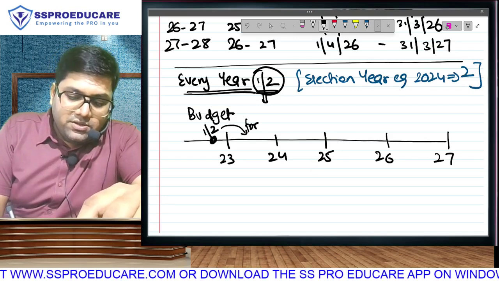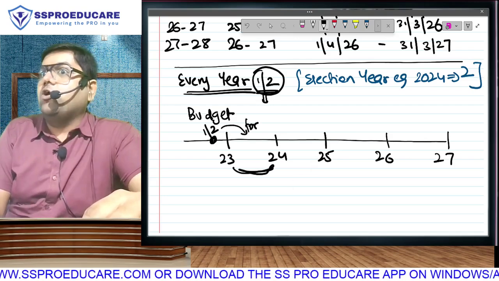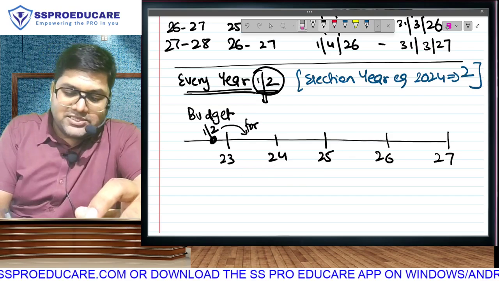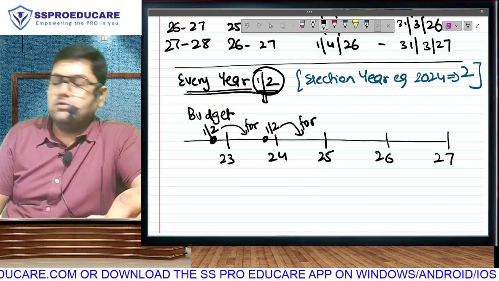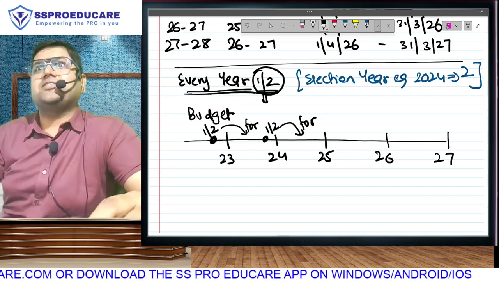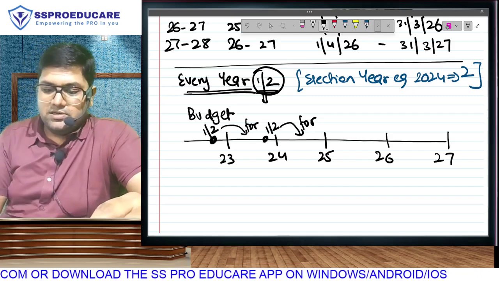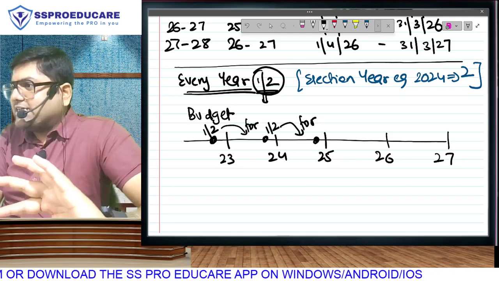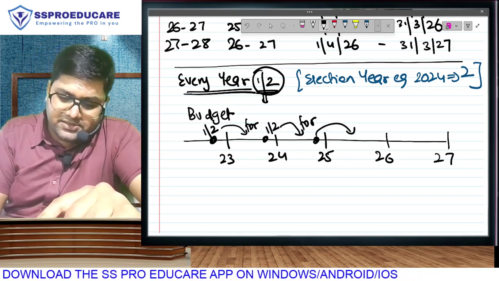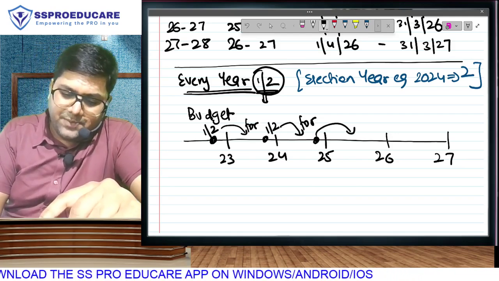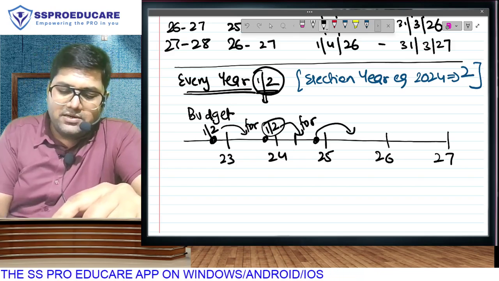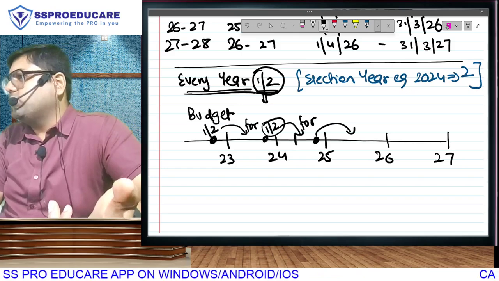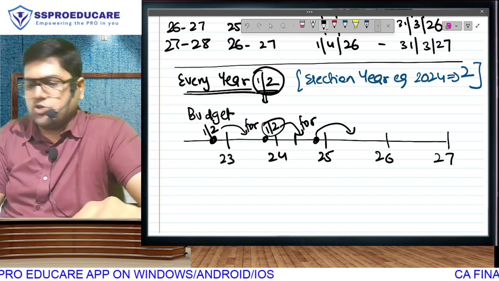Now, this year we will run the government on the basis of the last budget, but then somewhere here we will have one more budget, but that budget will be for this year. For the upcoming year, this will be our government's income and expenditure. 24 was an exceptional year. We did have one budget for the upcoming year, but we still had another election year, so one more budget. But that is an exception. That is gone now. Let's not talk about this.